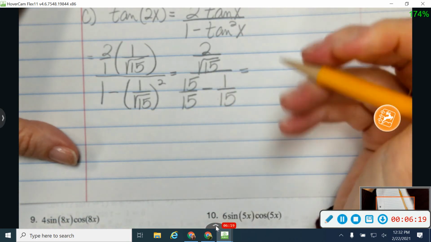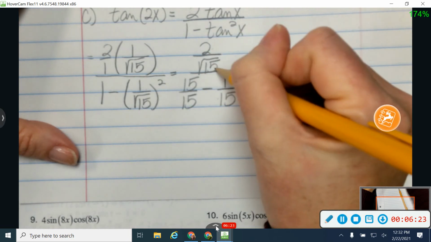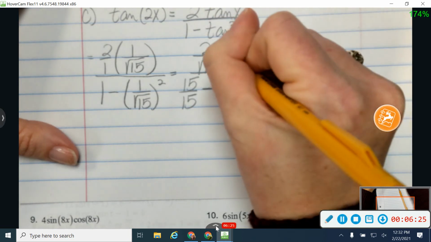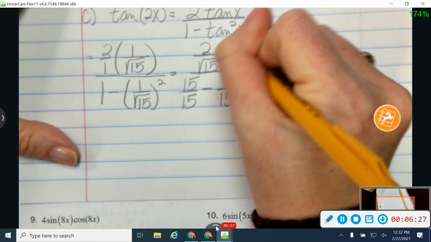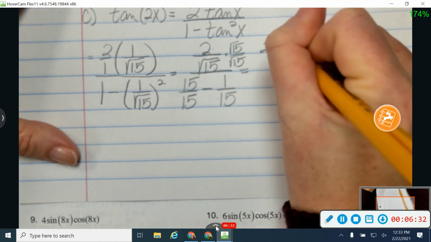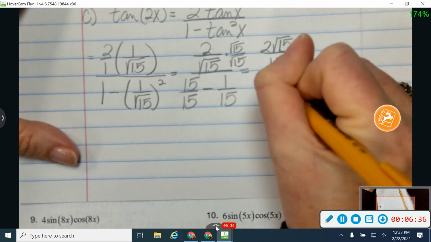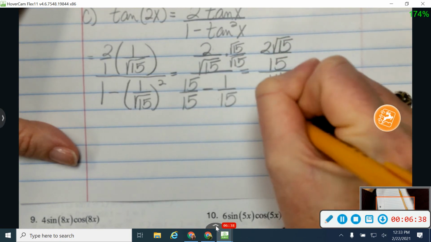All right, the other thing I'm going to do just to make my life a little bit easier, you'll see why in just a few seconds, is go ahead and rationalize this denominator. So I'm going to multiply this by the square root of 15 over the square root of 15, which is going to give me 2 square roots of 15 over 15. And on the bottom, I'm going to have 14 over 15.